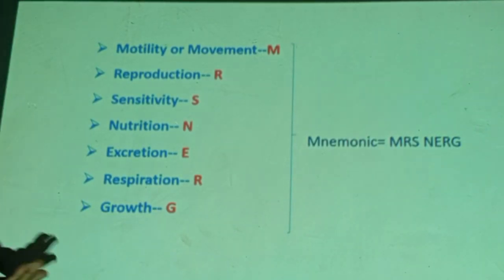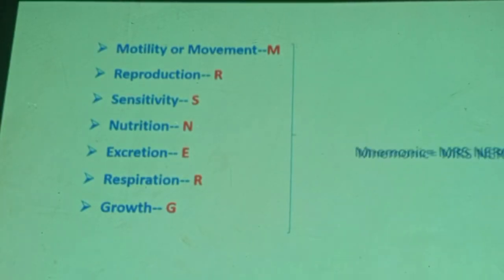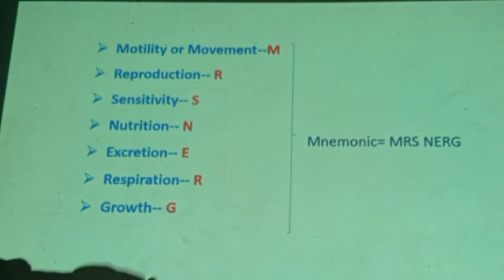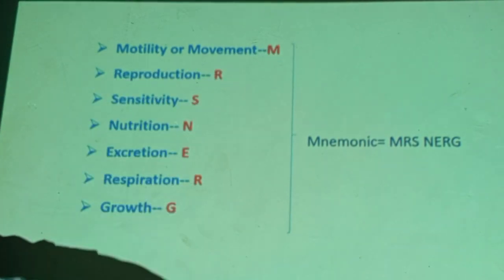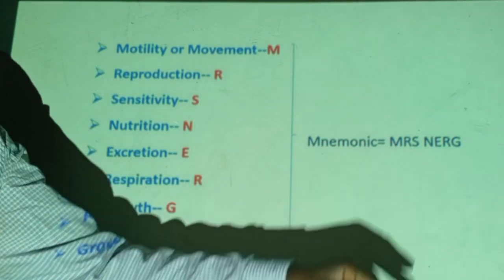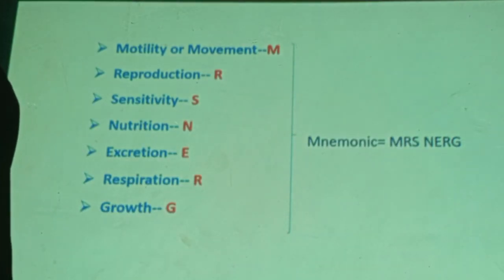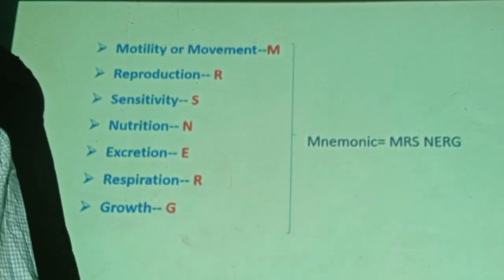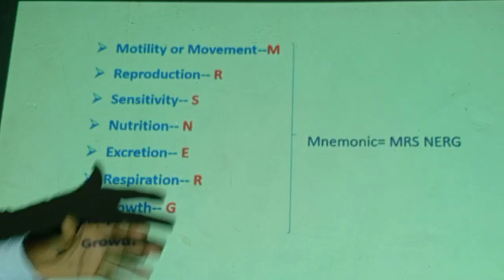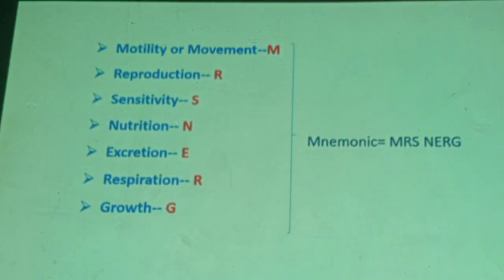All this can be put together for easy memory. We can have this particular mnemonic. With these mnemonics, you can take the first letters of these and construct the name of a woman, a married woman, Mrs Nergs. If you are familiar with this name, it's very simple to memorize. This technique is known as mnemonics.